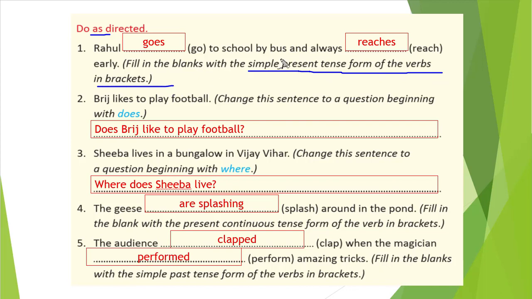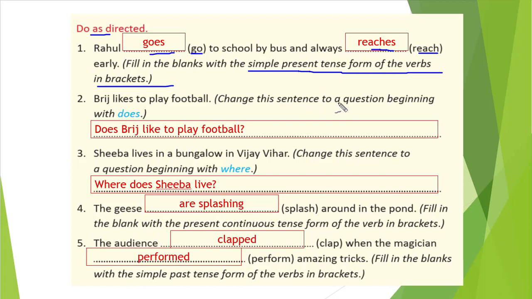That is our exercise. So Rahul is a singular subject, right? So whenever a singular subject is there, what do we do? We will write our verb with s or es. So here our verb is go, so we will write it with es. So Rahul goes to school by bus and always reaches, right? With s or es we need to write, so reaches early. That is the answer.